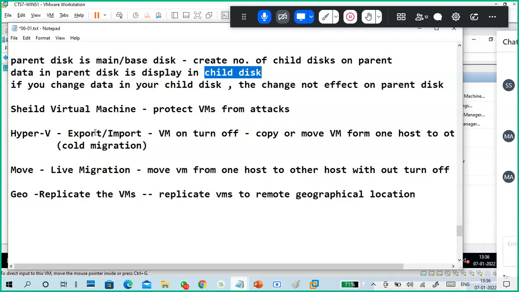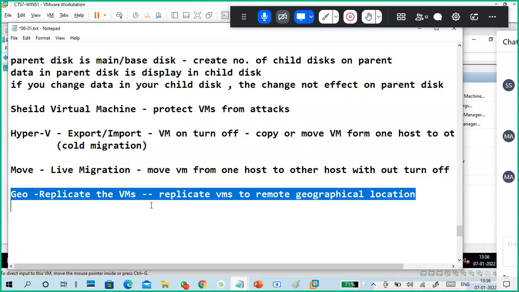That is the concept. In Hyper-V, we have two features. One is import and export, which is like a cold migration. Turn off your virtual machine, then you can migrate from your machine to a remote one. That is called cold migration, the import export option. Another one is live migration, which means you can directly move your virtual machine from your host to another host, just like moving without shutting down the virtual machines.